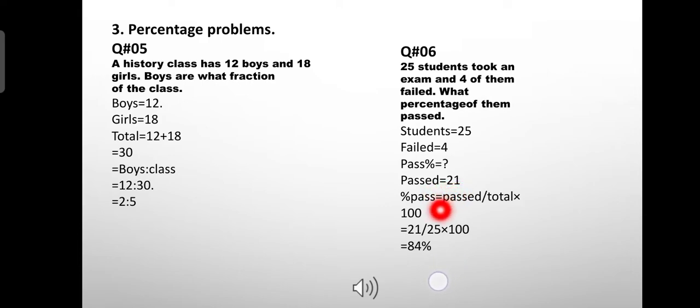We know the percentage pass is calculated by number of students passed divided by total number of students multiplied by 100. So we know the number of students pass, that are 21, and we know the total number of students, that are 25, and multiplying by 100 we get 84%. So 84% of students pass in the class of 25 students.